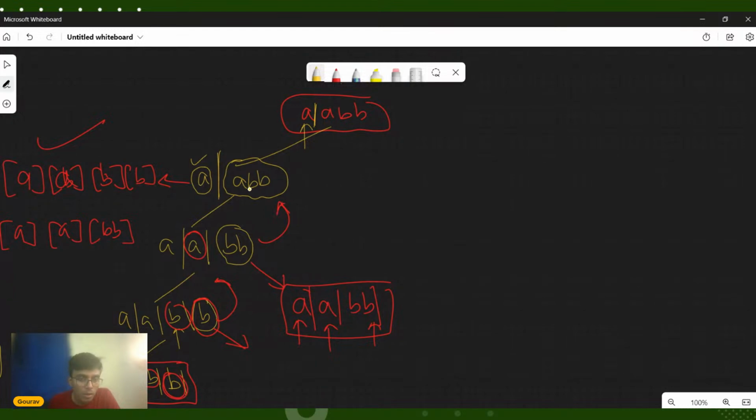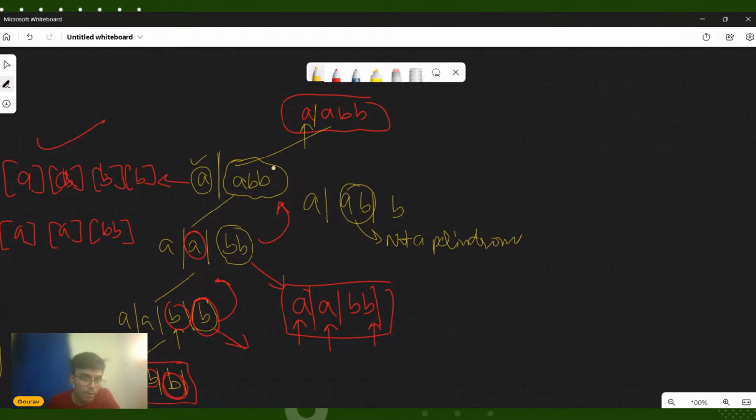So now this function will try to recursively call for this part of the function, and it will try to partition in this manner such that A, B, and B. But I observe that this is not a palindrome. Okay, not a palindrome. So in that case, what will happen? This recursion tree will not get executed. Okay, because I only want to execute a recursion if I am able to get a palindromic partition.